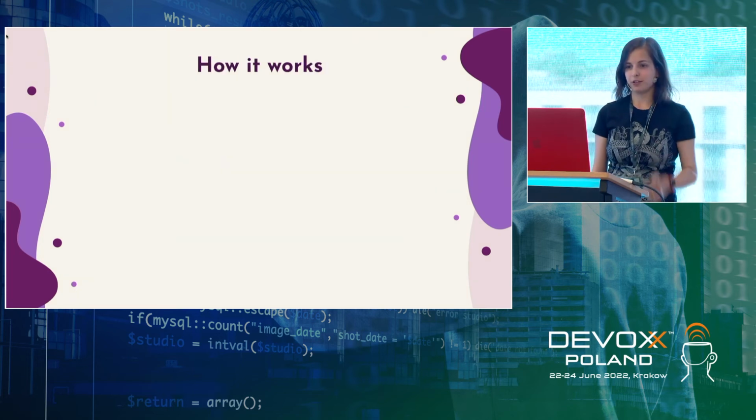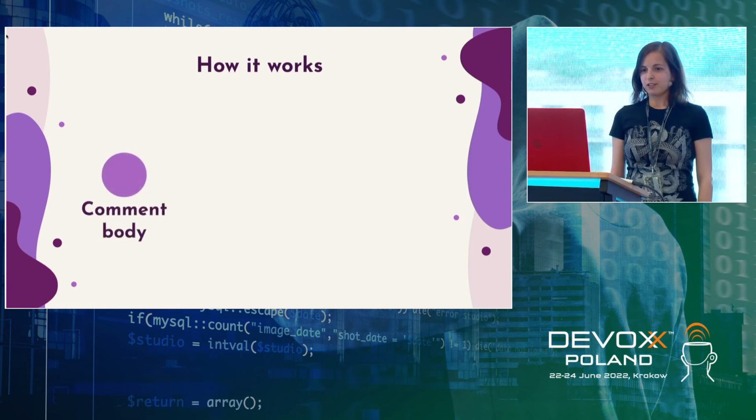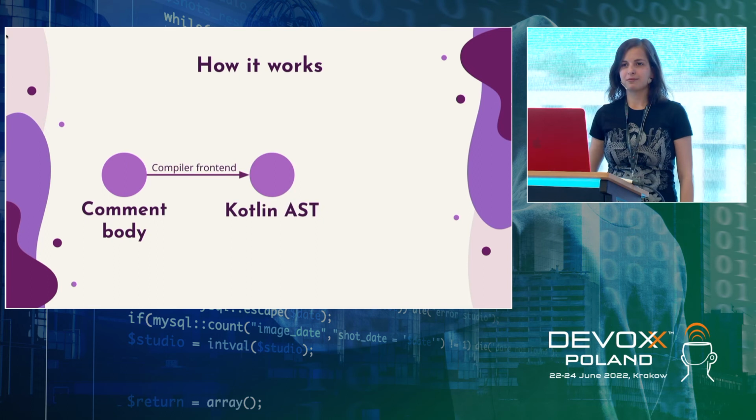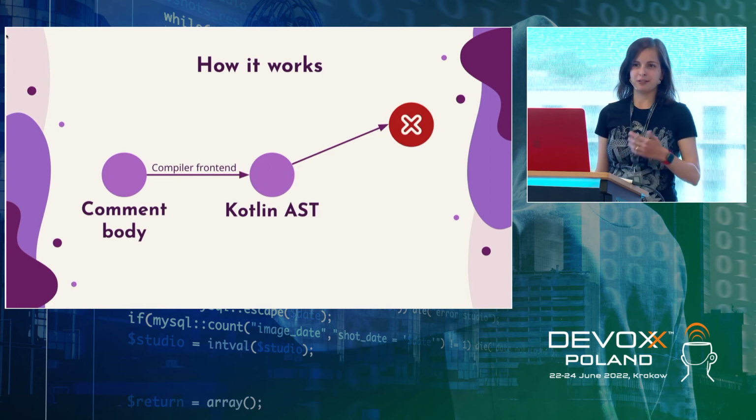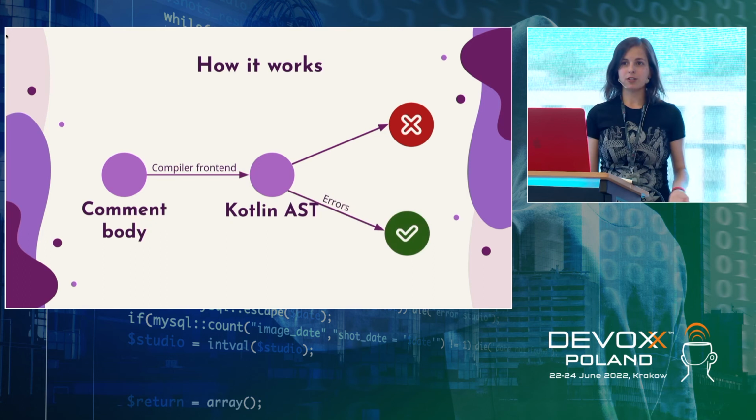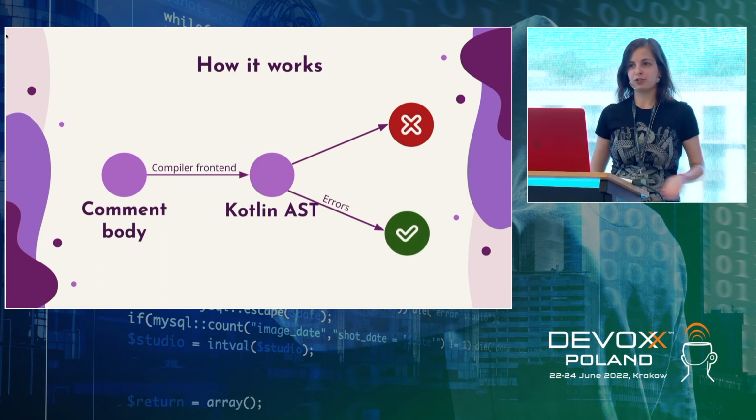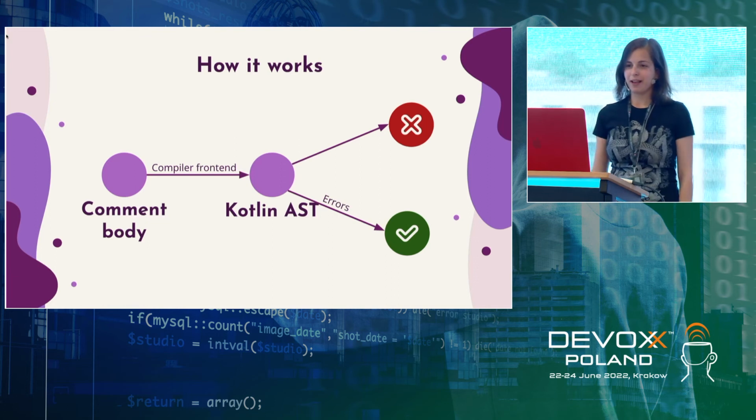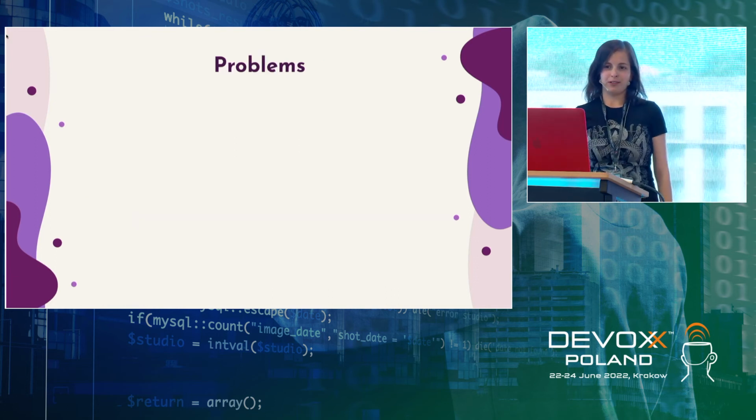How did it actually work? There is a comment body. We try to compile it using our Kotlin compiler frontend. And if it compiles correctly, it means that there is code there, and we should report an issue. If there are some errors, it means there is no code there, and we should not report an issue. Sounds smart, looks logical. What were the problems with this?